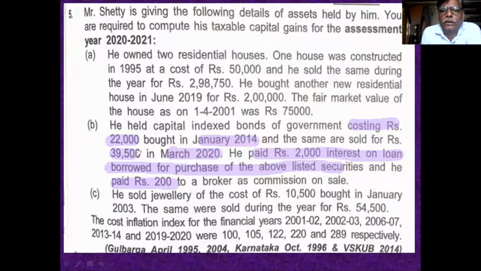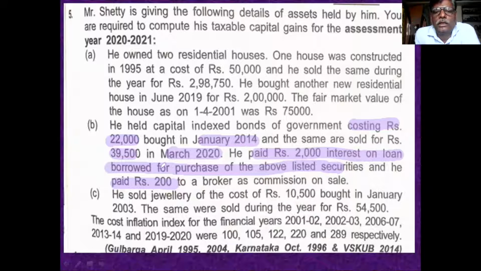Then what is the cost of acquisition? 22,000. Is there a selling expense? 200. So you take the full value of consideration 39,500 less selling expense 200, and you will get the net consideration.